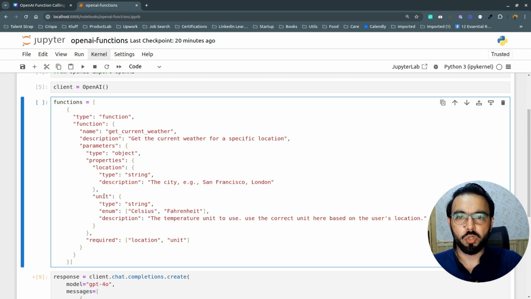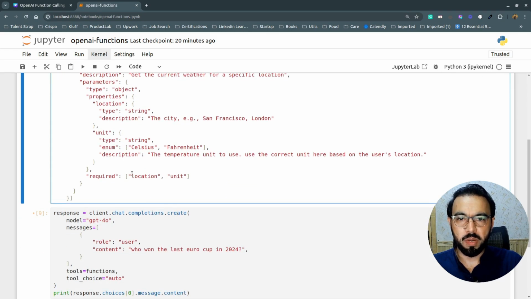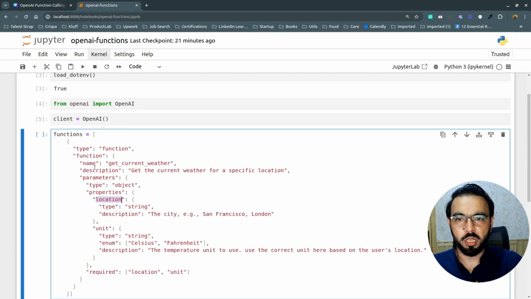And the other thing is the unit, since London and San Francisco are using different units for weather report measurement, so we'll call it type string, and the value could be either Celsius or Fahrenheit based on which city we are passing. And here we are passing also the description. So description is optional. This is just to instruct the GPT model what this unit parameter does, and here we instruct the GPT model what the location parameter does, and here we instruct the GPT model what the function actually does.